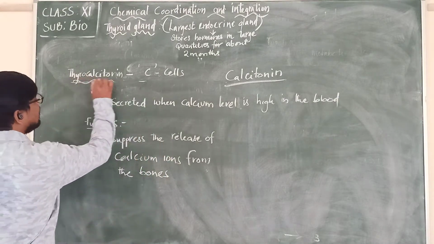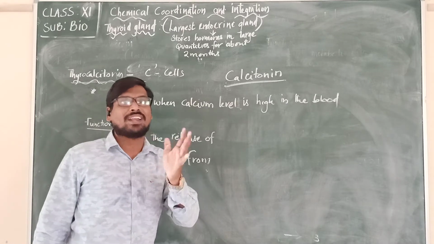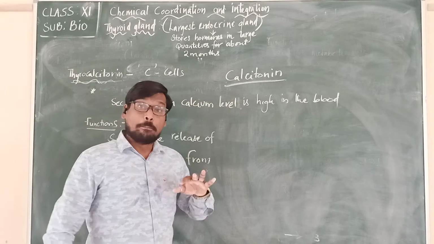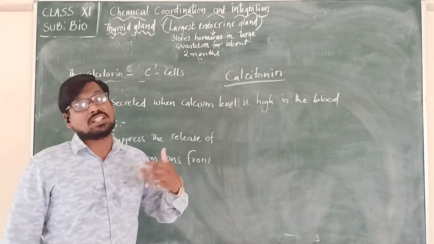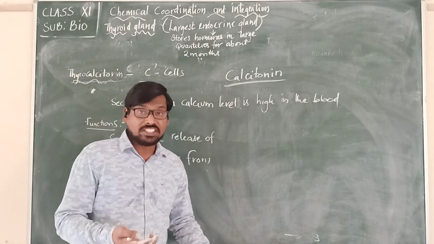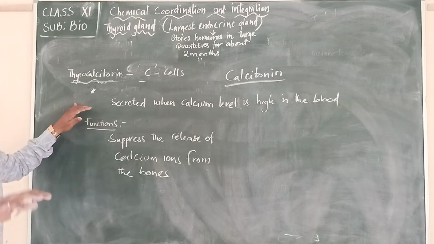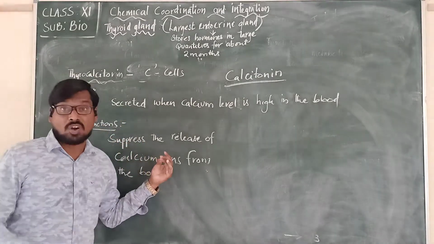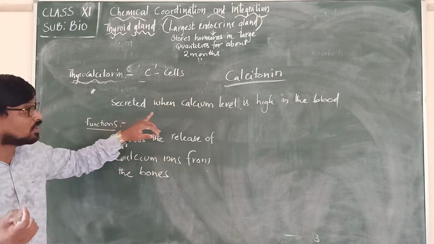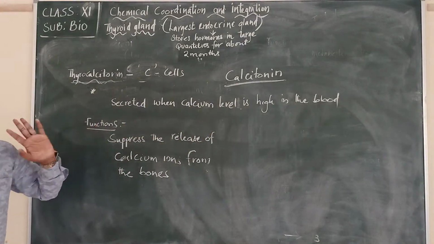Now we should remember that this calcitonin functions opposite to another gland called the parathyroid gland. The parathyroid gland is involved in secreting calcium and releasing it into the blood. But when the calcium levels are increasing, it is calcitonin which will control the amount of calcium present in the blood.